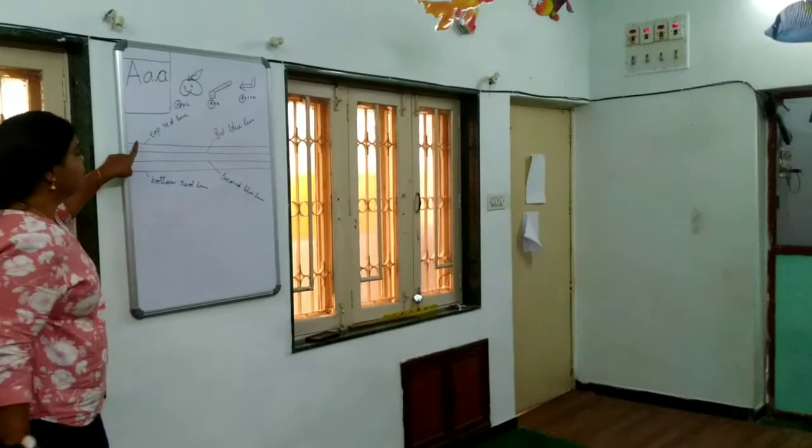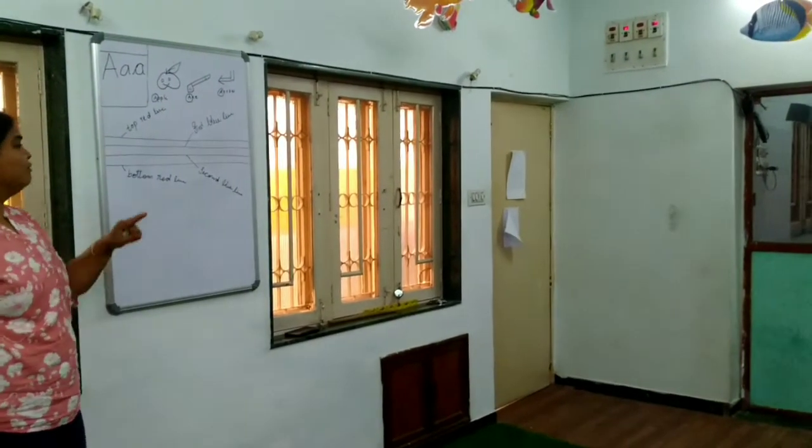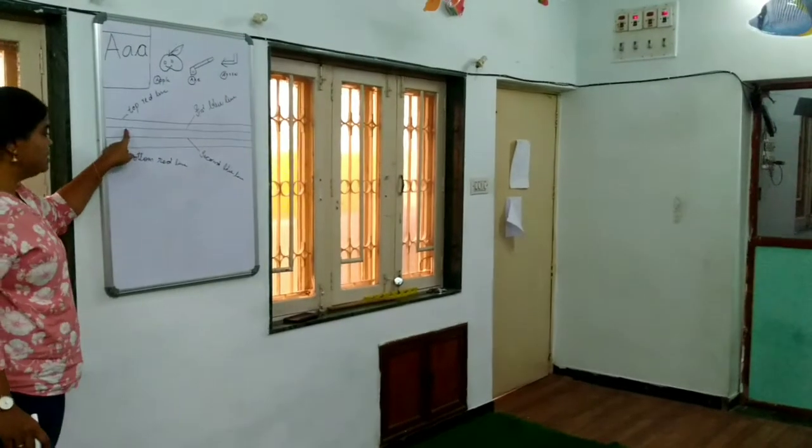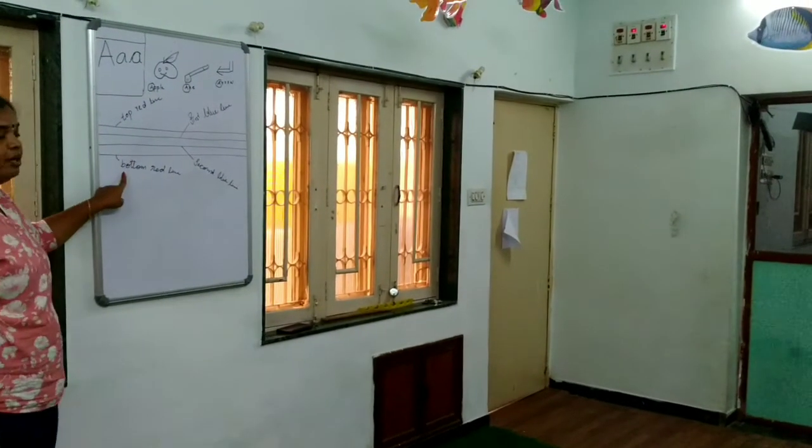Remember, don't say red 1, 2, 3, no. Top red line, first blue line, second blue line, and bottom red line.